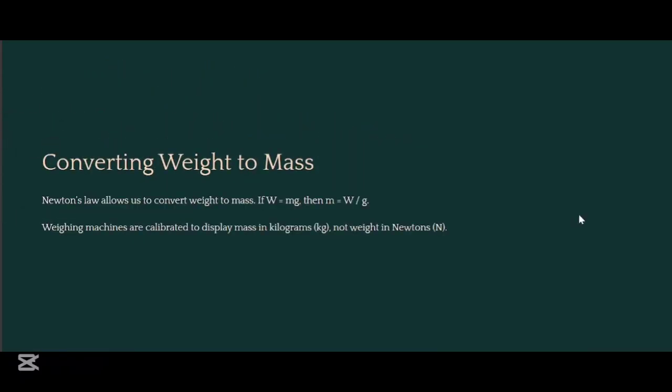Now, if we want to convert weight to mass, for example, we have W = mg, then the formula for mass will be W divided by g. Weighing machines are calibrated to display mass in kilograms, not weight in newtons.